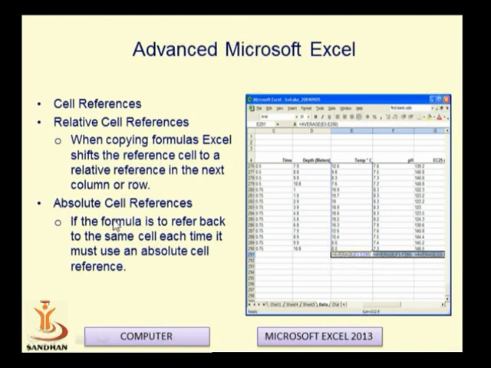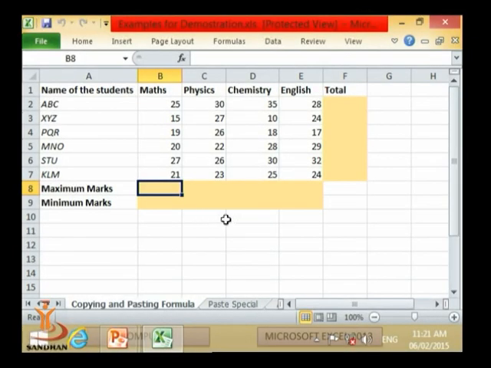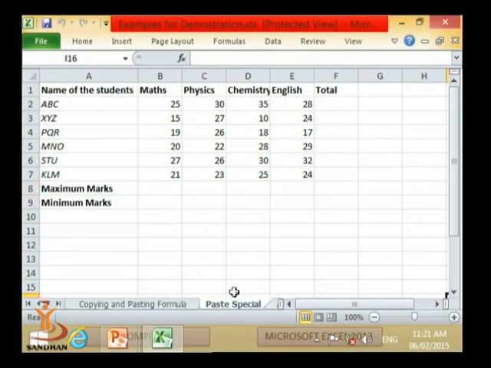Another is absolute cell references. If the formula is to refer back to the same cell each time, it must use absolute cell references. So here in absolute cell references we can make a copy, or if a constant value will be added or multiplied in a cell, then we have to use the paste special function.